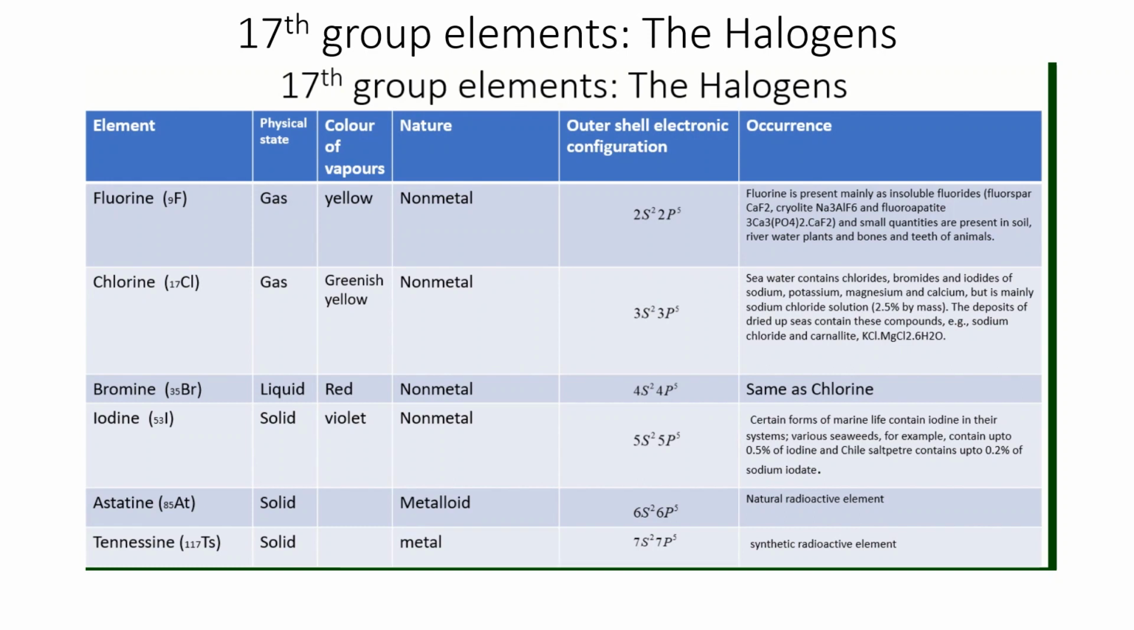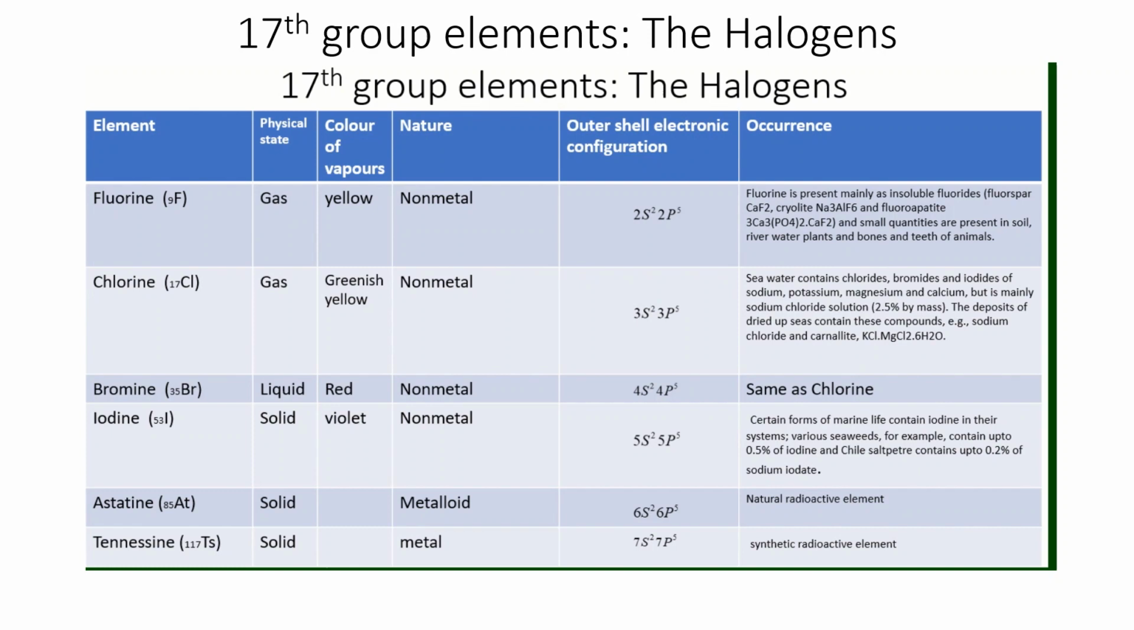Outer shell electronic configuration for halogens is ns2 np5. For fluorine it is 2s2 2p5. For chlorine it is 3s2 3p5. For bromine it is 4s2 4p5. For iodine it is 5s2 5p5. Wherever we write the electronic configuration of these elements, the outer shell configuration we get like this.